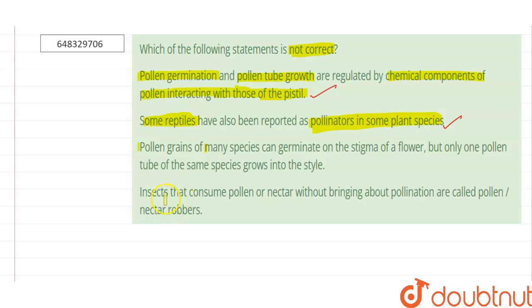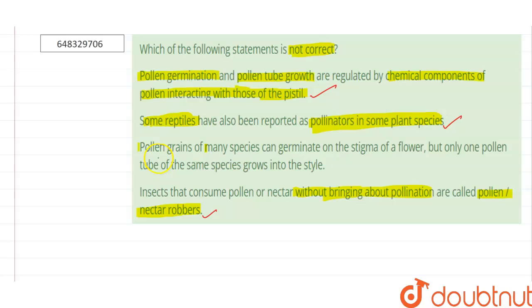The fourth statement says that the insects that consume pollen or nectar without bringing about pollination are called pollen or nectar robbers. So yes, this is a correct statement. All those insects which do not help in pollination but consume the nectar or the pollen are called robbers. Now let's check the details of the third statement.